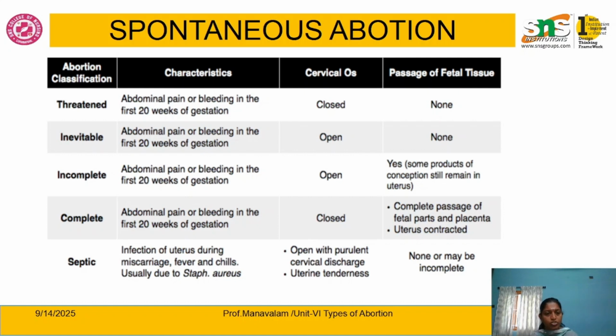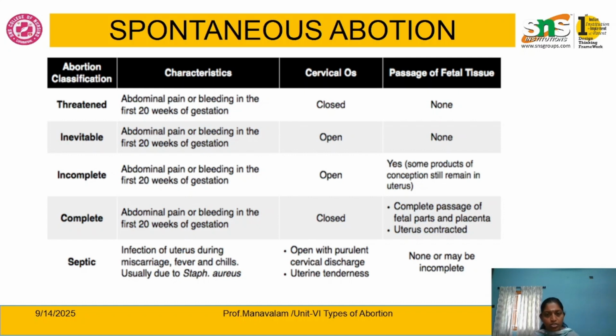Next is septic abortion. It is one type of abortion, but the mother shows clinical evidence of infection, like fever and chills. That is called septic abortion. The most common cause of septic abortion is staphylococcus, and the common reason for developing septic abortion is illegal abortion.